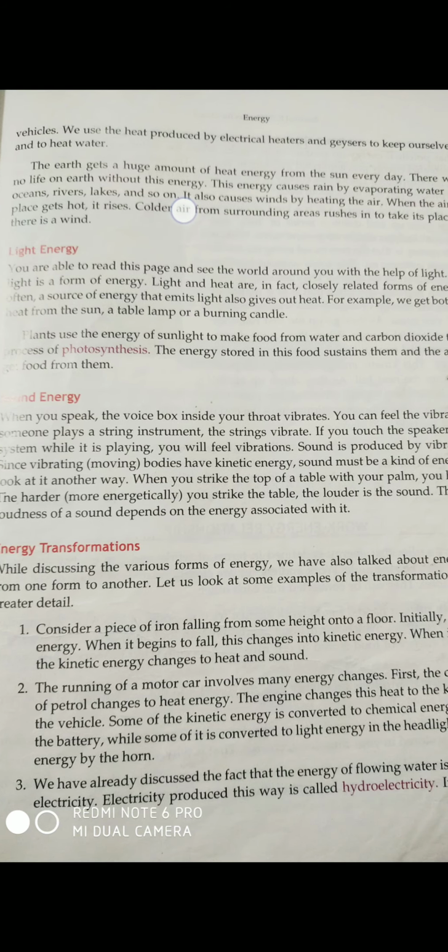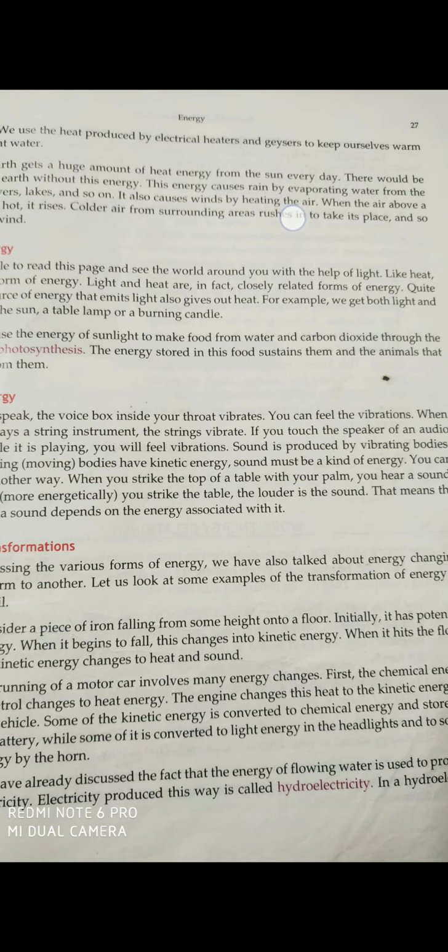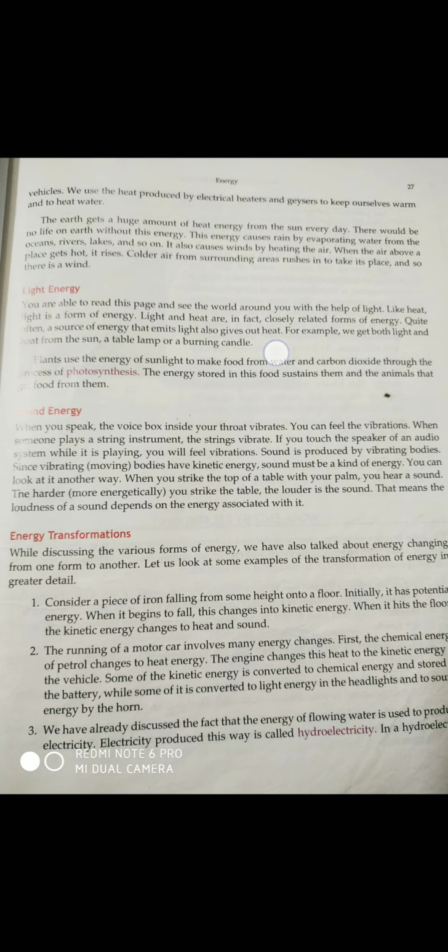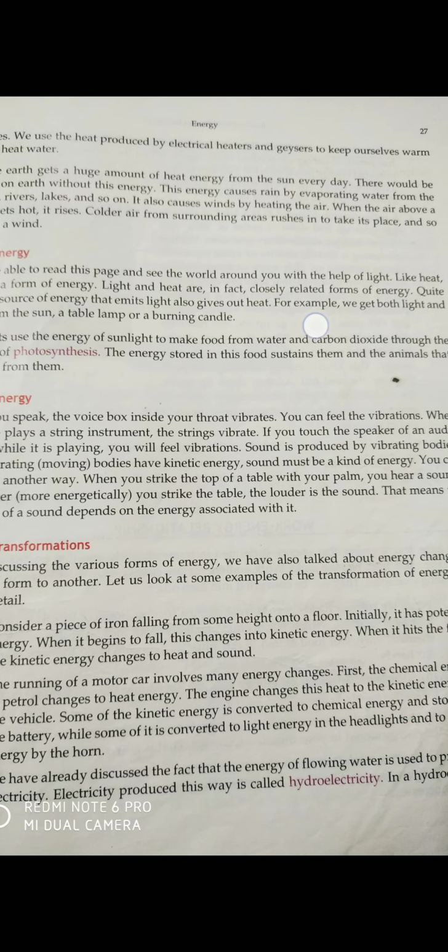The earth gets a huge amount of heat from the sun every day. Okay, you can see here, the energy that the earth is obtaining from the sun is heat energy, right?